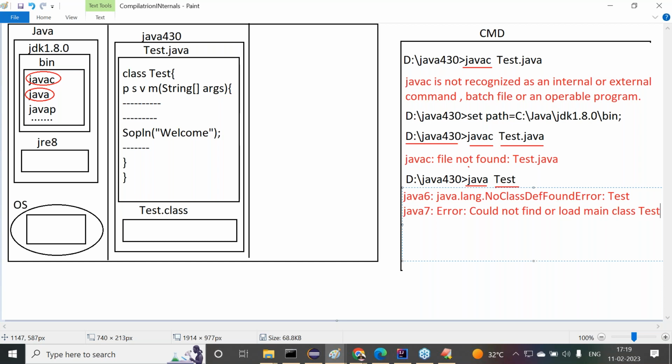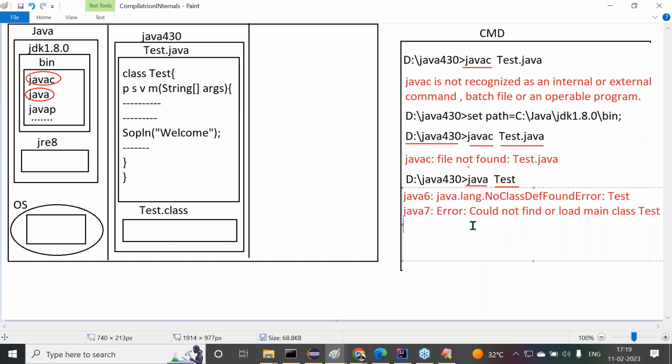Main class test. That's it. This message here we are able to get. Everybody understand my point here? Could not find or load main class test, right from Java 7 version onwards. Up to Java 6 version, it was java.lang.NoClassDefFoundError: test. Right from Java 7 version onwards, the error is: could not find or load main class test. That we are getting there now. Yes, sir, got it or not?